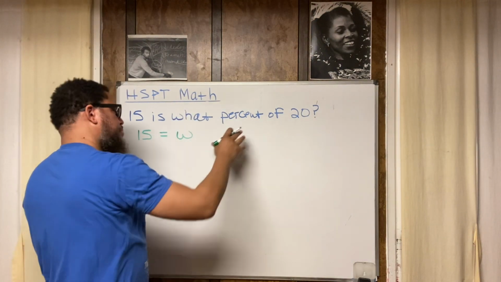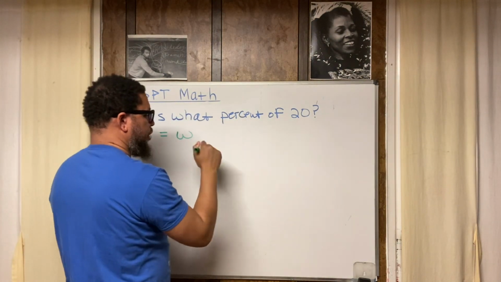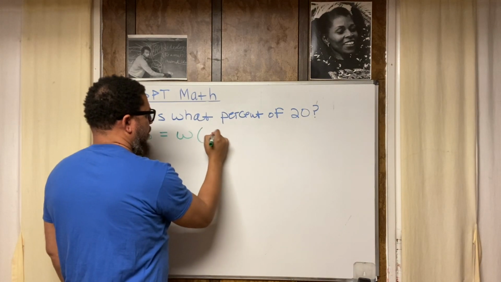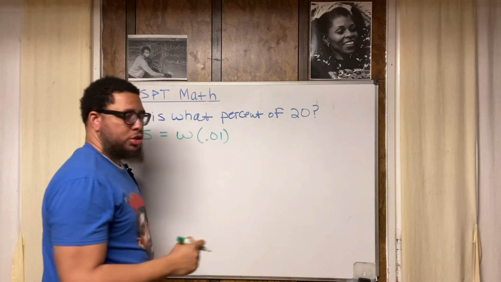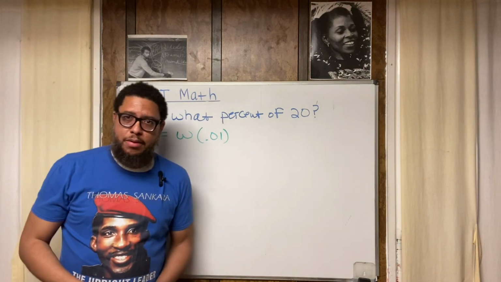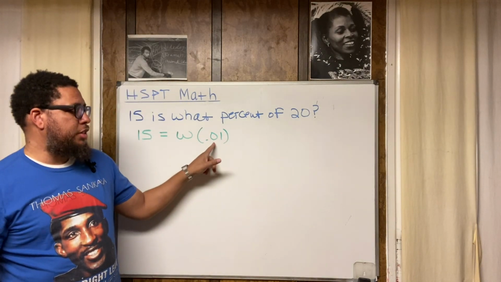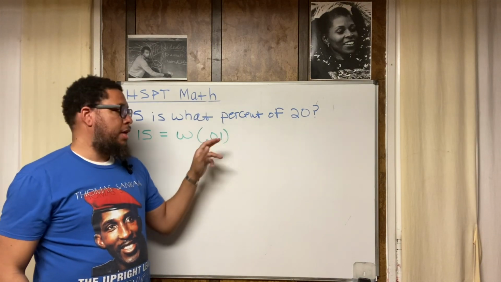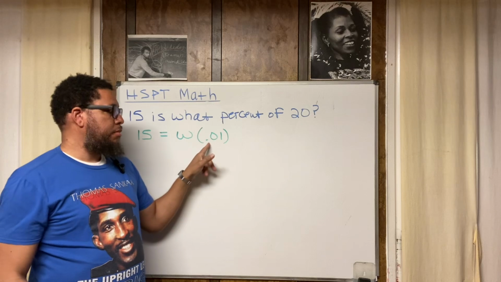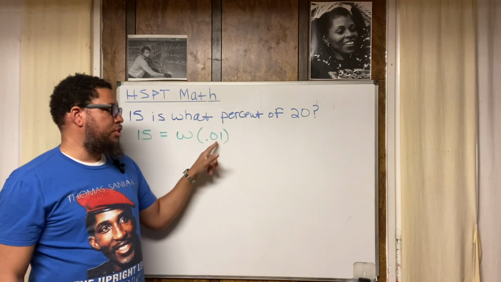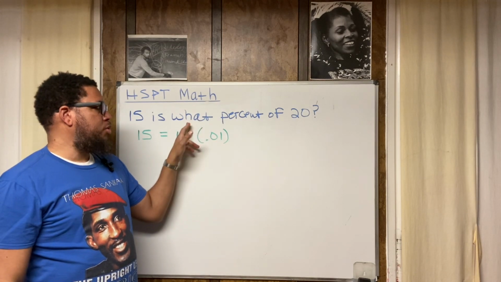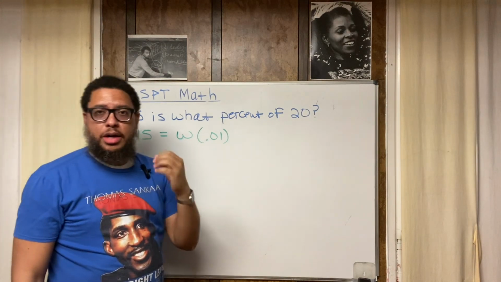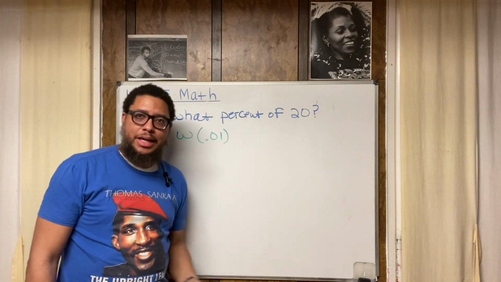Now, percent. Everybody doesn't do it this way, but I represent the word percent by multiplying by 0.01. That's percent, right? Out of 100, this is one hundredth. That's what the word percent means, out of 100, represented by 0.01. So we're multiplying W, our unknown, by 0.01. And then of, the word of means multiply. So we're multiplying again, right?